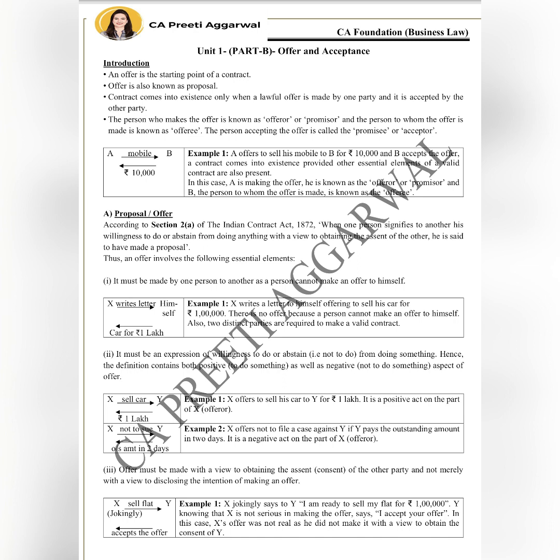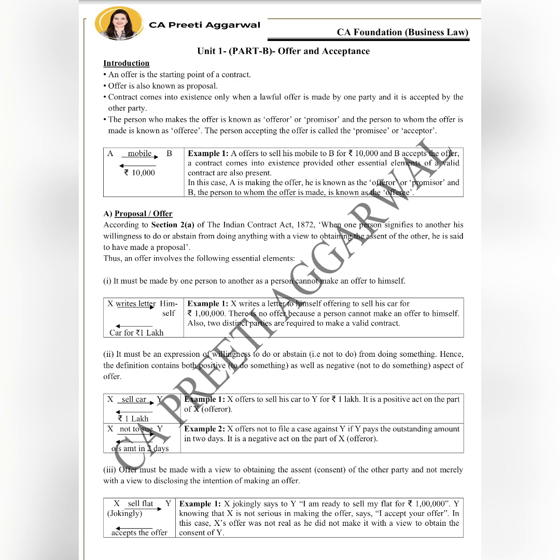If you want, you can read the definition also. And section number is important, section 2 clause A. When one person signifies to another, signify means he makes it known to the other, he communicates to the other his willingness to do or abstain from doing something. So he promises either to do, that is a positive act, or not to do something, that is a negative act. Why are we doing it? With a view to obtaining the assent, the consent of the other person, then he is said to have made a proposal. So it is when one person expresses his willingness to do or not to do something.